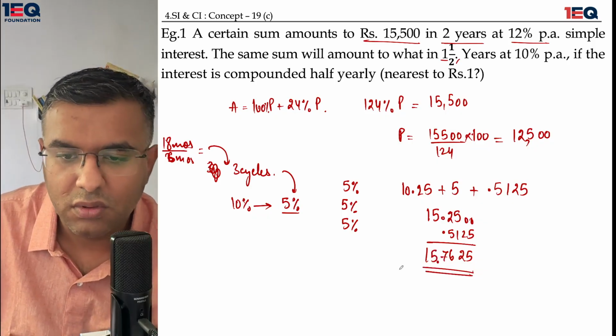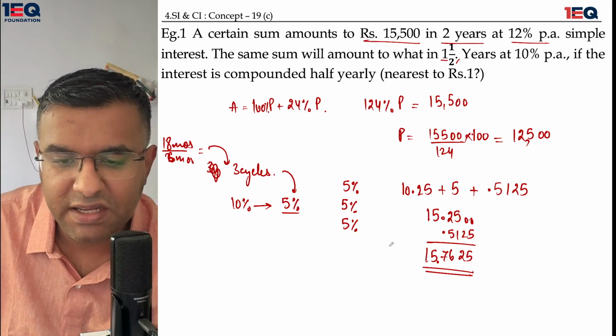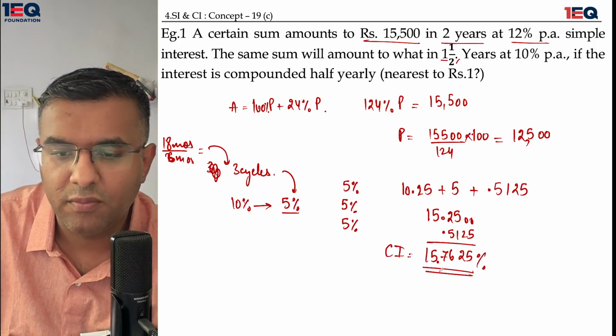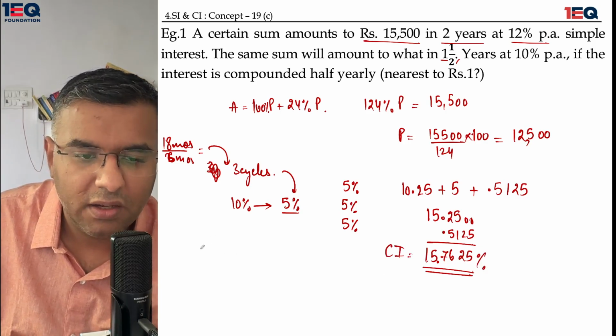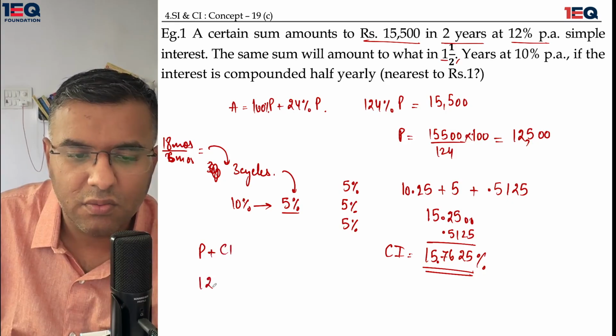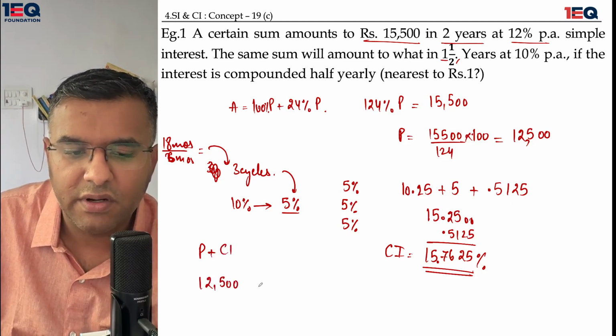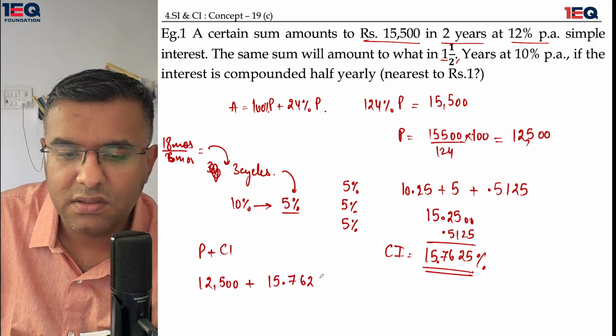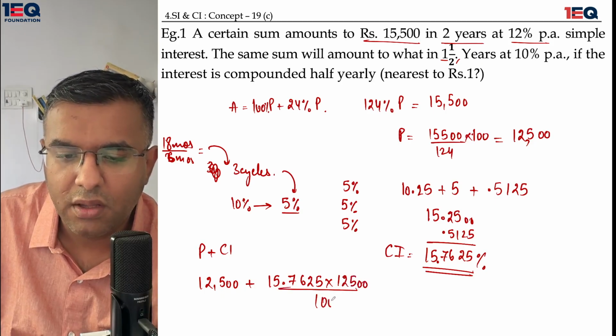This is basically my compound interest percentage that I have gotten here. What do I need to do? The principal has to be added to the compound interest. The principal that I have over here is 12,500 plus the compound interest in terms of percentage, which is 157625 multiplied by 12,500 divided by 100.